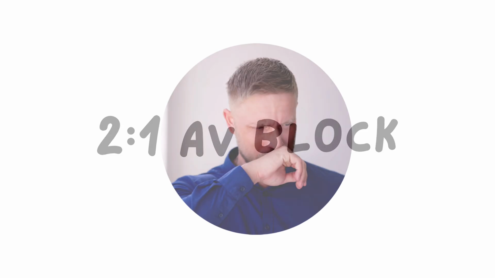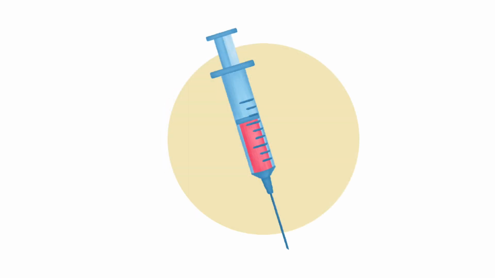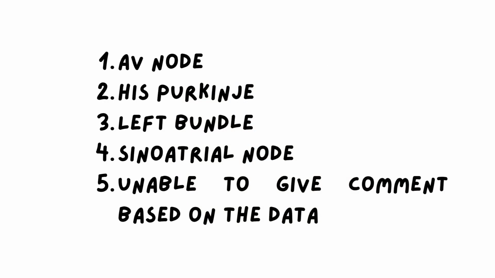In order to localize the site of block, the physician made the patient do a vagal maneuver, during which there is no change in the block. He then gave 500 mg atropine and the conduction ratio worsened. Where is the likely site of conduction block? The options are AV node, His Purkinje system, left bundle branch block, sinoatrial node, unable to give comment from the data given.